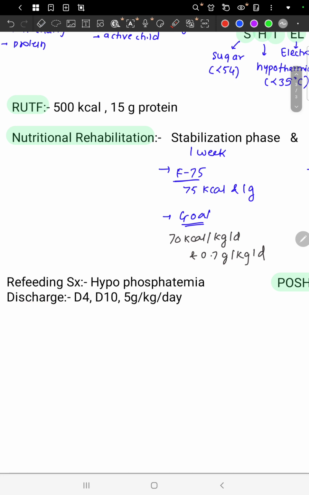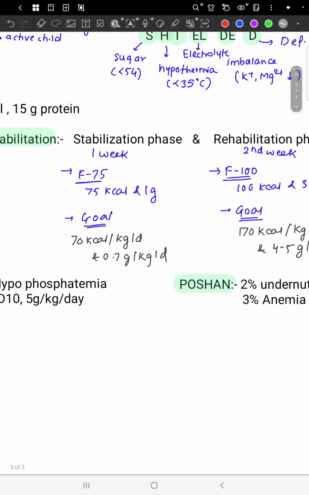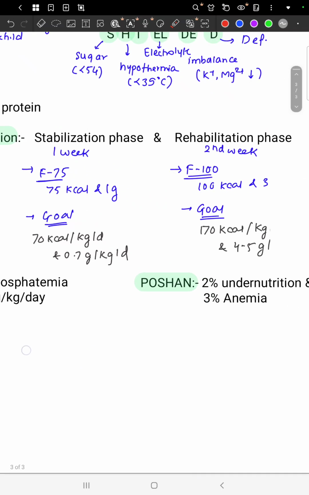Then when is the discharge given? When there is appropriate weight gain, when the child starts to eat on their own, and when the mother is confident about it, only then can discharge be given. If the child does not gain weight even on day 4, if there is a reappearance of edema on day 10, or if the child is not able to gain weight of 5 grams per kg per day, then in those conditions discharge is not given, and we can look again at our treatment plan.